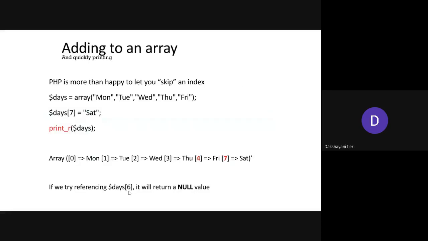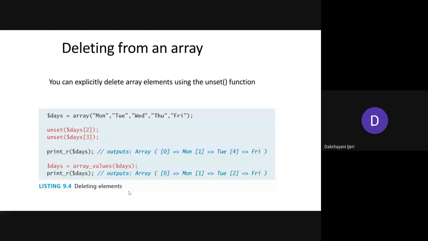As we have seen how to add elements, we will also see how to remove elements. To remove or delete elements from the array, we are going to use the unset function. All these methods you need to remember along with the syntax of how they are used. Why? Because many times it has been asked in exams to explain the different methods used for arrays, and sometimes even for 7 to 8 marks, where you need to remember the names of the methods by yourself. So this is one way this question will be asked.